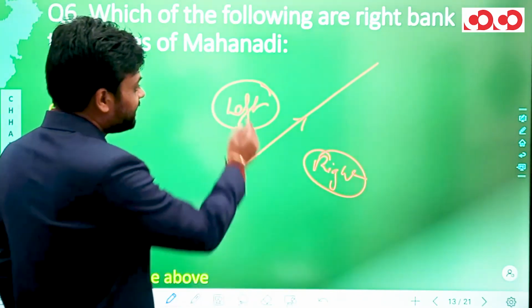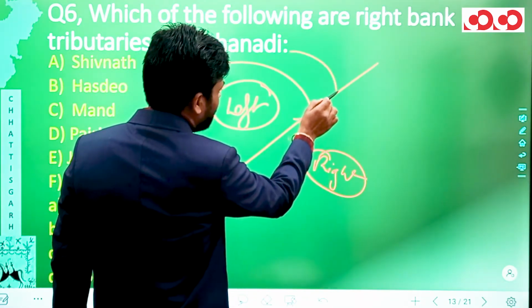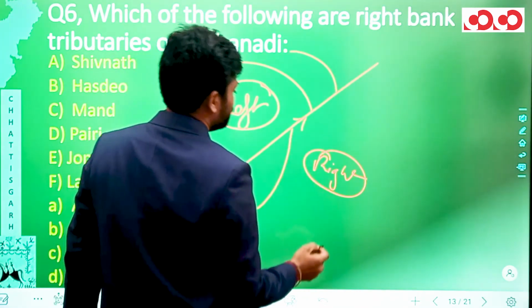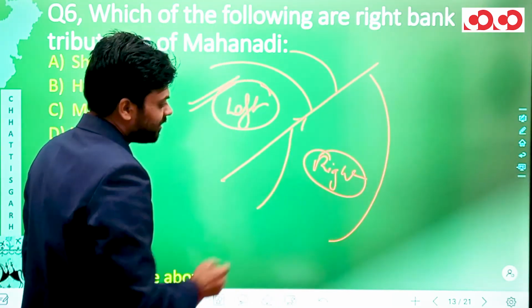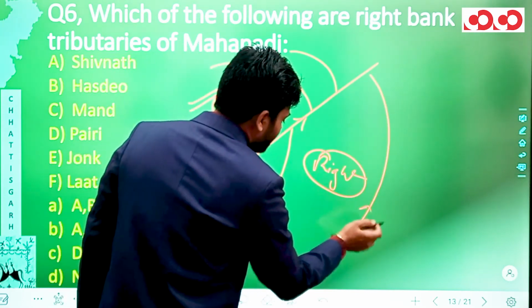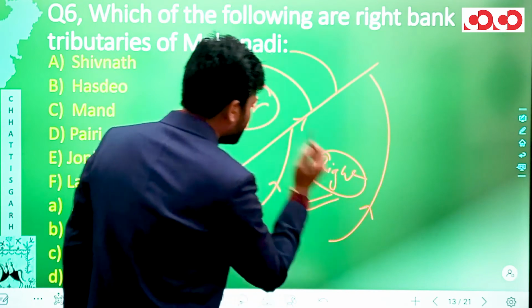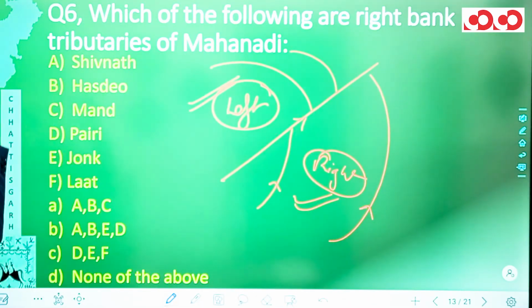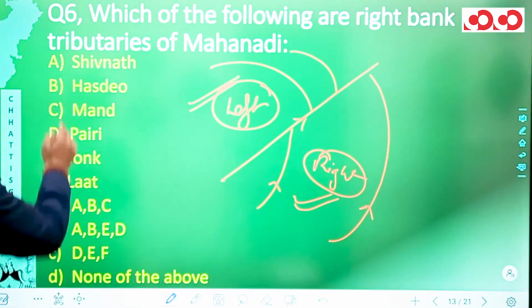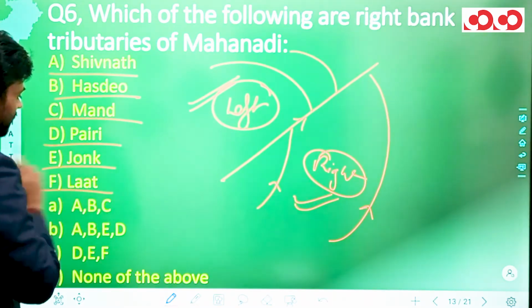Now, all the tributaries meeting the left bank will be termed as left bank tributaries, and all the tributaries coming from the right side will be termed as the right bank tributaries of the river. So in this question number 6, we have to tell which of the following are right bank tributaries of Mahanadi. What are the options that we have? We have Shivnath, Hasdev, Mand, Peri, Jok, and Lat rivers.